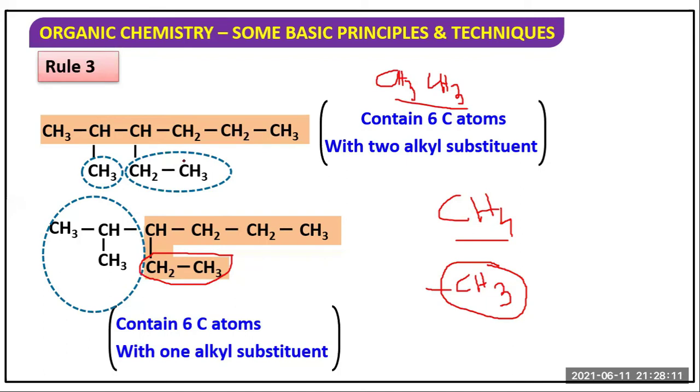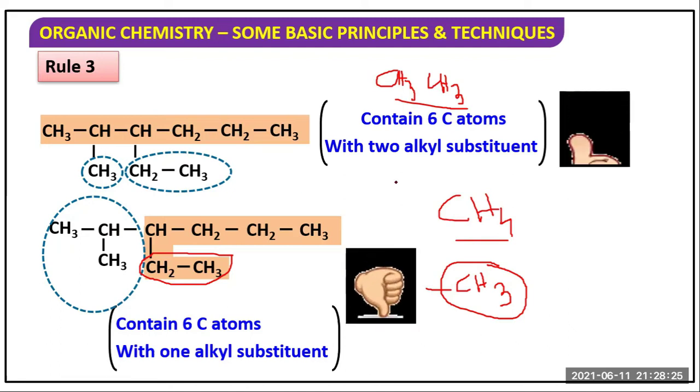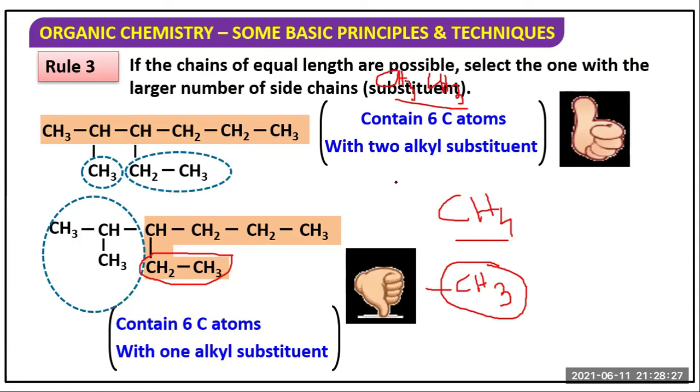So these 2 carbon in a chain, there is a 6 carbon, and there is another group. So this is known as isopropyl group, but here it is methyl group, this is ethyl group. Clear? So if chains of equal length are possible, select the one with the larger number of side chains. So first one is the correct.